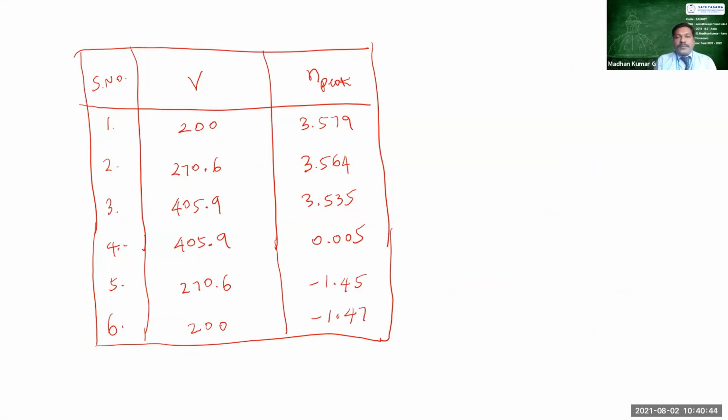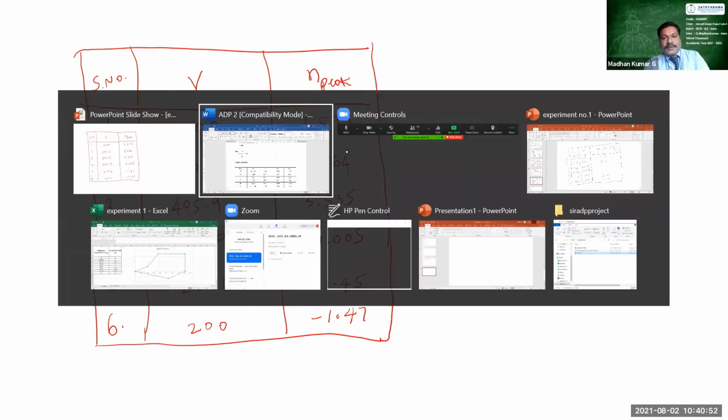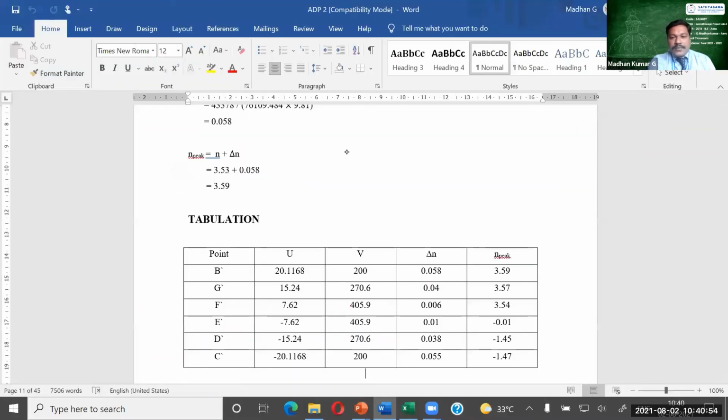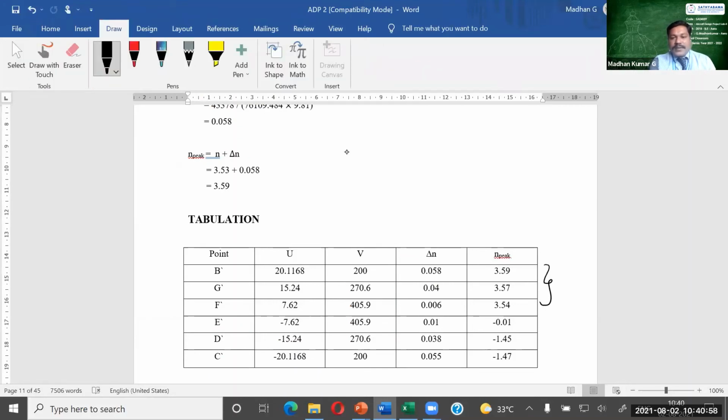Right? So for different velocities, different n limit is there. We will be using n limit as a constant one for the first three. For the next three, we will be having variable quantities since the downward velocity is acting. For the downward direction velocity, we will be using a different n limit value, based on your previous data, and we will be having this value of n peak.